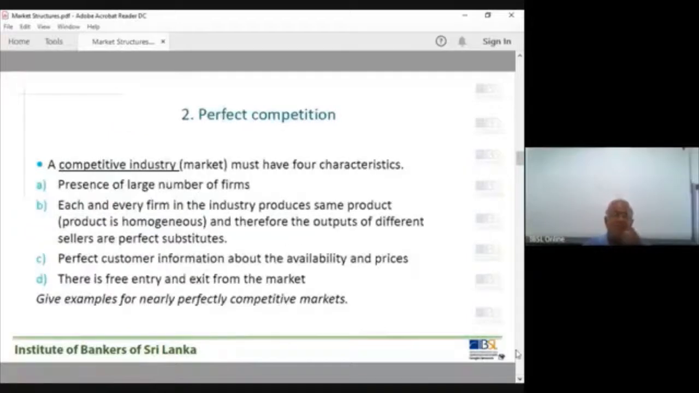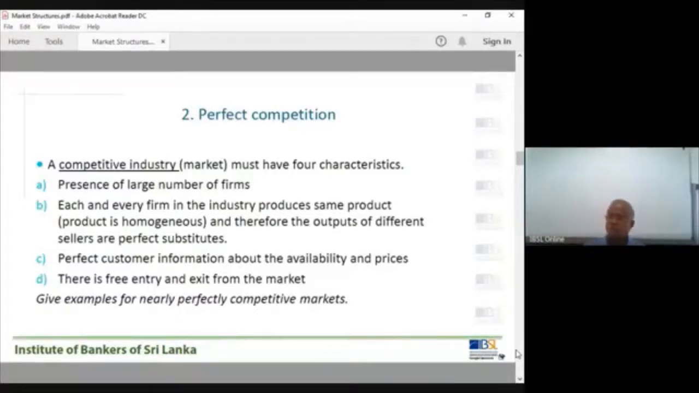Then there are no entry or exit barriers. They give examples of nearly perfectly competitive market structures. A 100% perfectly competitive market structure is a myth. It is very difficult to find a 100% competitive market structure, but a nearly competitive market structure is there.